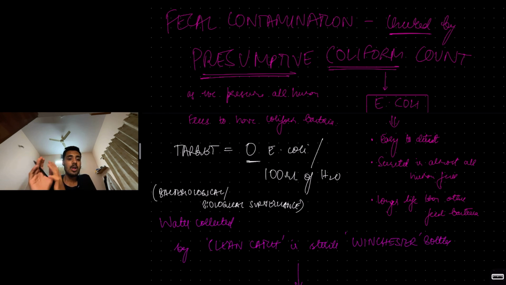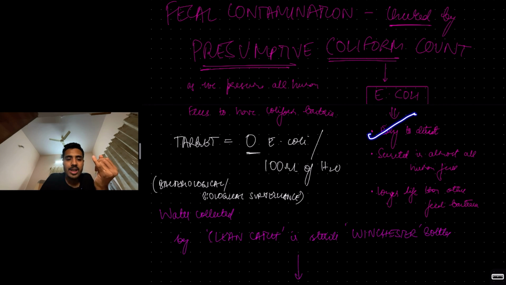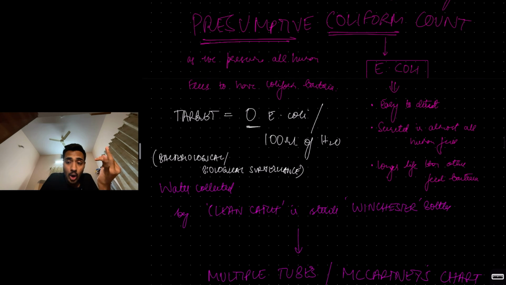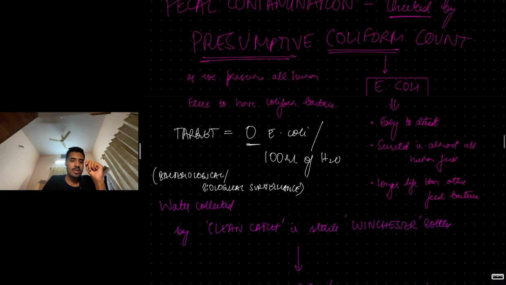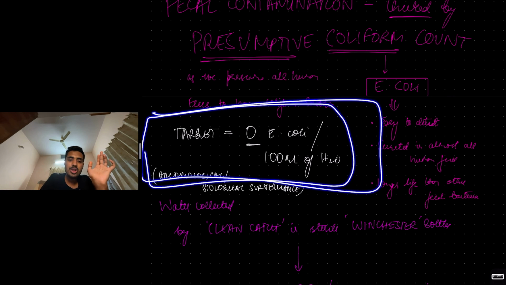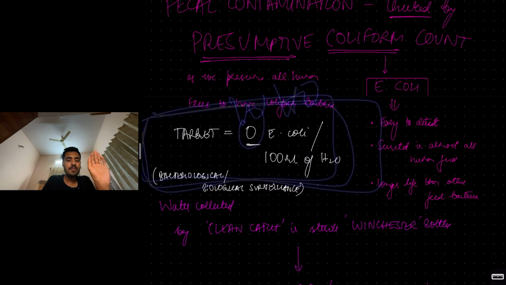Which coliform bacteria do we take? E. coli. Why E. coli? E. coli is easy to detect. E. coli is secreted in almost all human feces, and it has a longer lifespan than other pathogenic fecal bacteria. What is the target? Some people might think one bacteria, two bacteria. No, we want absolutely zero E. coli in 100 ml of water. This is the WHO target. Zero E. coli in 100 ml of water is the presumptive coliform count.